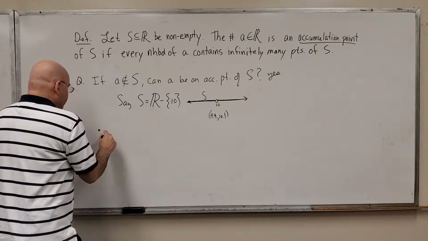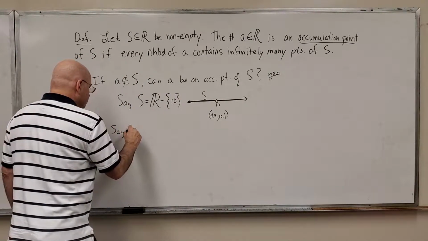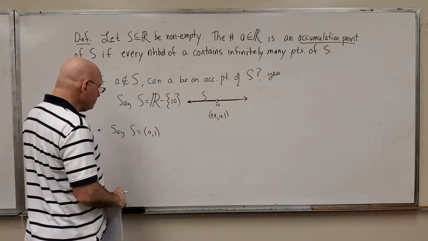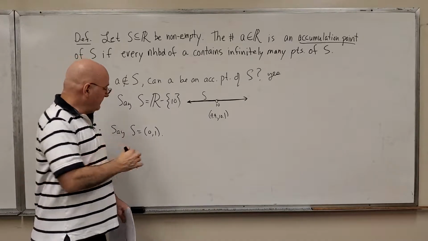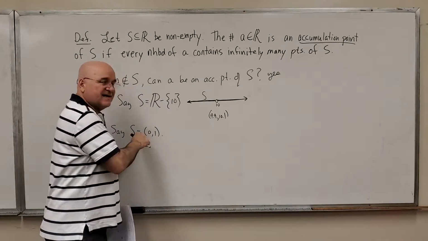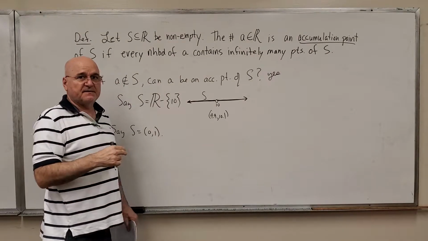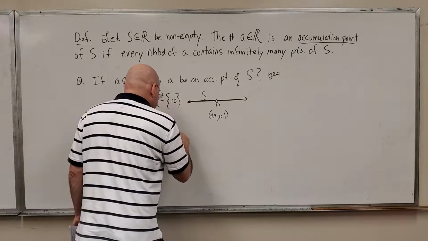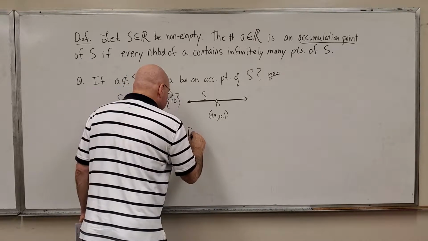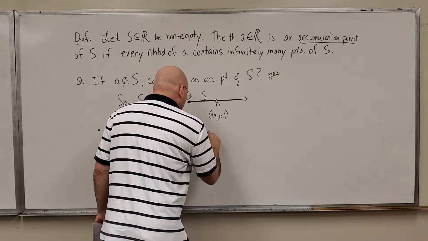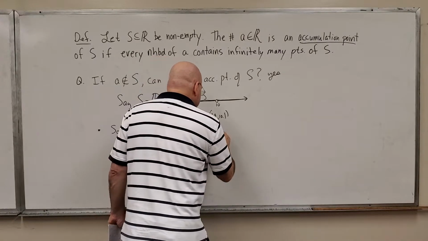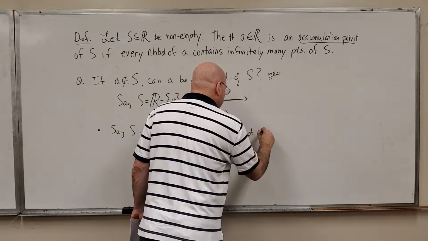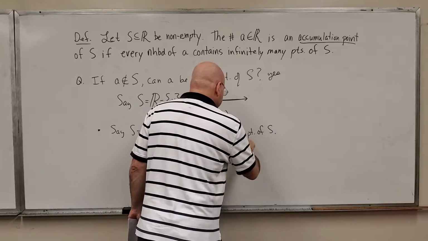Let's take a look at, say, S is this interval. Well, this interval, the number 0 is not in that interval. The number 1 is not in the interval. But in this case, a equals 0, I'll say, or a equals 1. Either one of those is an accumulation point of S.